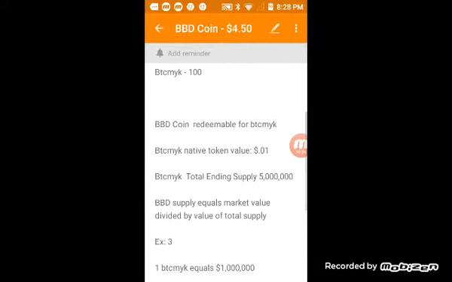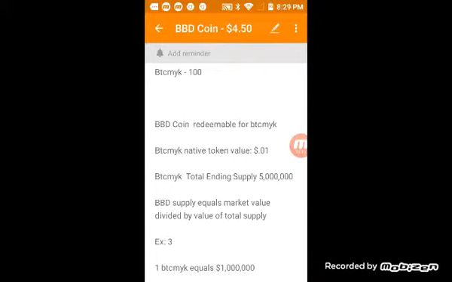So down here it talks about the BBD coin is redeemable for Bitcoin MYK tokens. Now they don't go the other way. Some people want to know, well, can I redeem Bitcoin MYK for BBD coin? Yes and no. Yes, you can do it, but only on the platform itself. You can't do it over the exchanges, right? Or outside the network. But with BBD coin, you can actually go purchase BBD coin on the market, bring it to our platform, and convert it and redeem it for the Bitcoin MYK token.